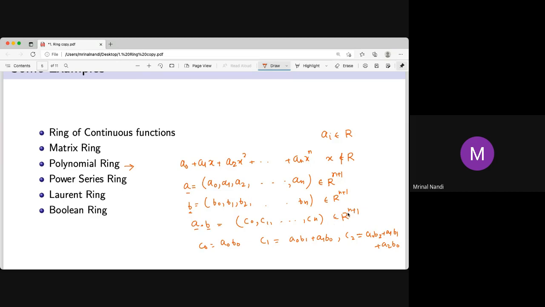But remember again, this x squared is not just x into x. a1x is not a1 into x, because x is not an element of the ring. Since it is not an element of the ring, we can't talk about this multiplication or addition or anything. It is just a coordinate thing. If you multiply the first coordinate by the second coordinate, it will go to the third coordinate. That's the important part.